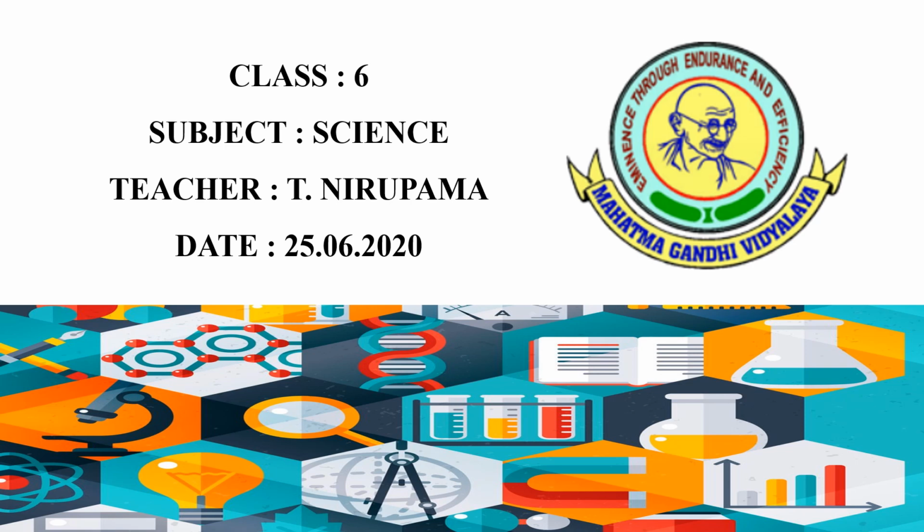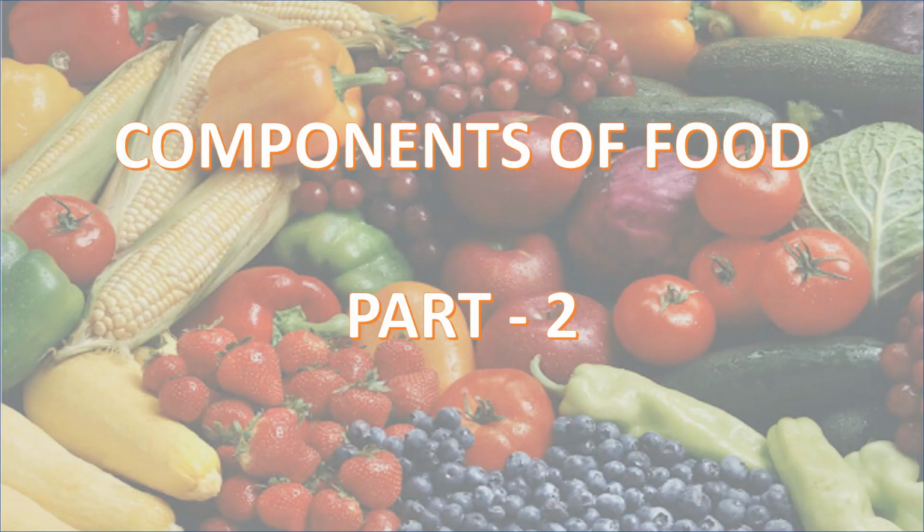So, we were into the lesson components of food, isn't it? The first half of the lesson we have completed. I believe you understood the lesson better. So, what does the food lesson tell you? Eat healthy, think better. In this part of the lesson we are going to see what will happen if we do not eat healthy. That is going to be the second part of your lesson in components of food.